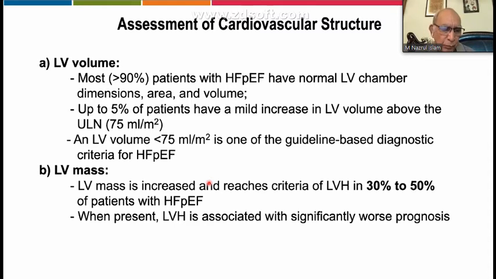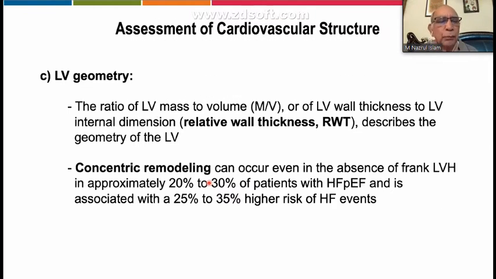So apart from the volume, we can assess the LV mass. LV mass is increased in about 30 to 50% of the patients. When it is present, LV hypertrophy is associated with a significant prognosis. If the left ventricular hypertrophy increases, from mild to severe, the prognosis is poor.